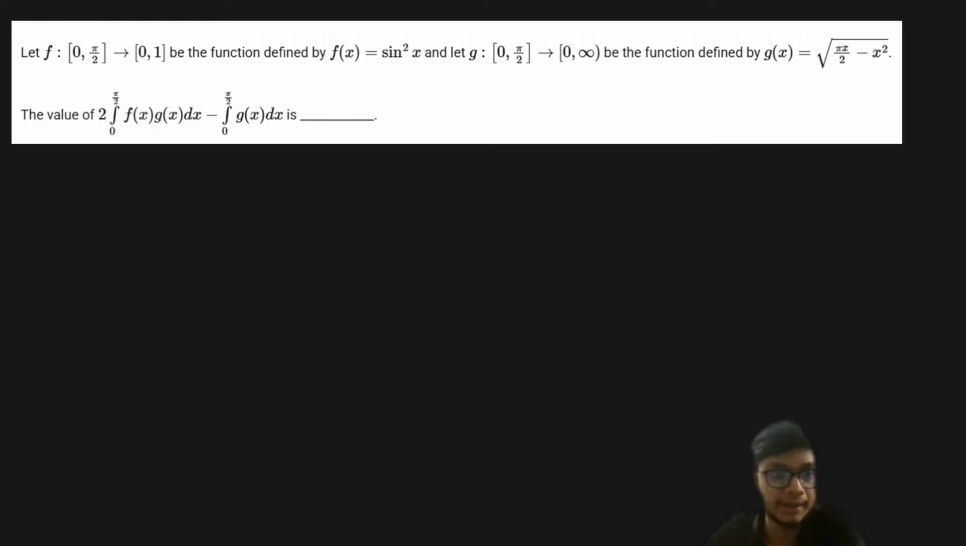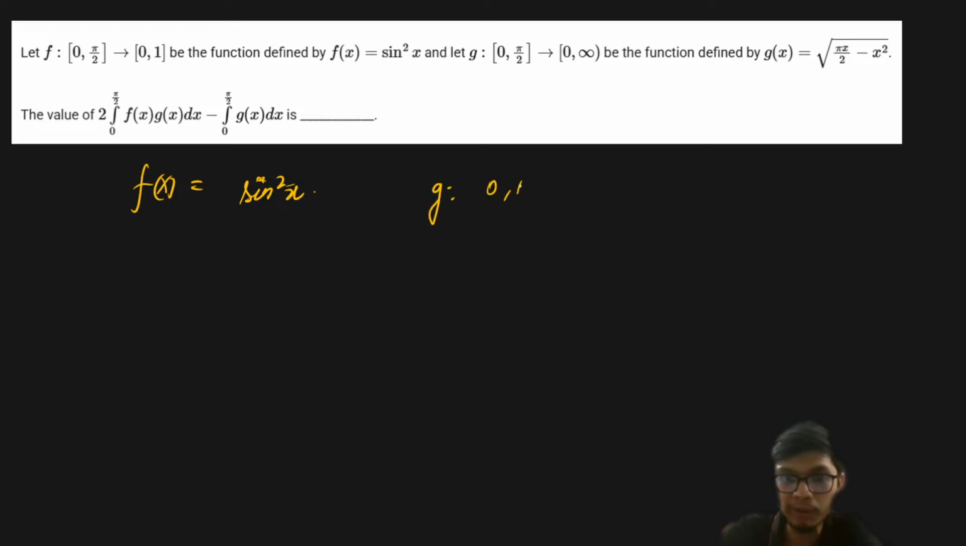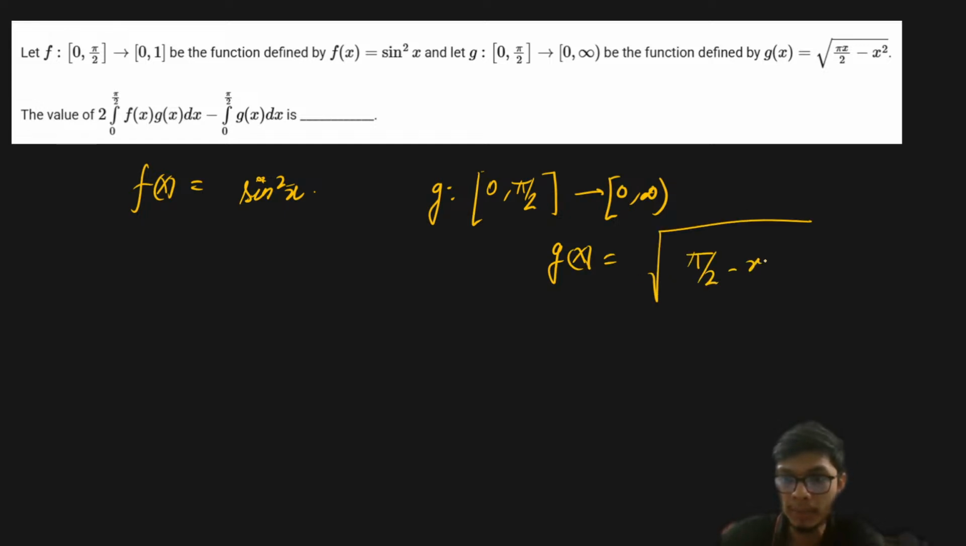The question says that a function f is defined from 0 to pi by 2, with codomain 0 to 1, and f of x is defined as sine square x. There is another function g, going from the same domain but a different codomain, 0 to infinity, and it is defined as square root of (pi by 2 minus x) into x. Is this part clear?